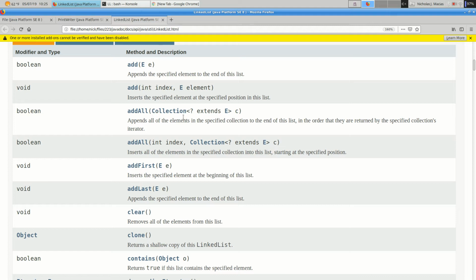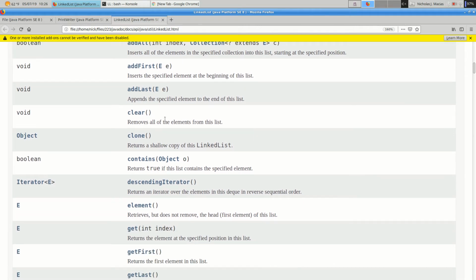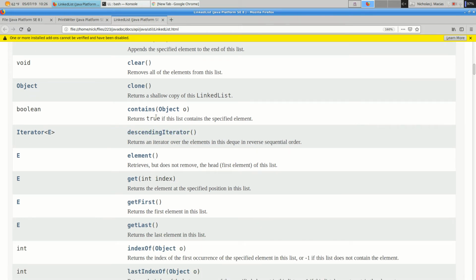If we already have what's called a collection of objects, we can put them all together on the end. We can add something to the beginning of the list, and we can explicitly add to the end. We can delete everything from the list. We can make a copy of the list. We can see if the list contains a particular object.